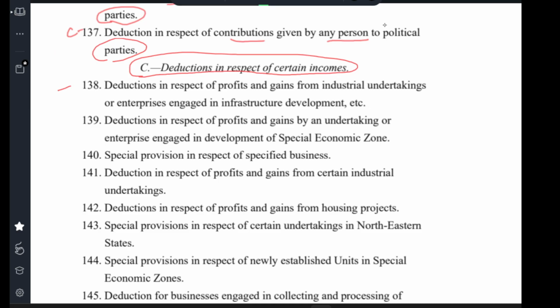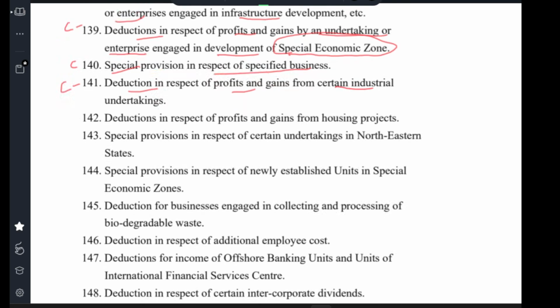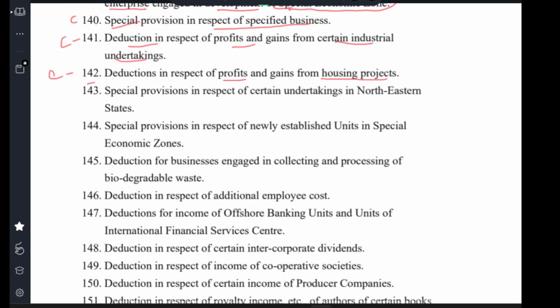Clause 138 Deduction in respect of profit and gains from industrial undertaking or enterprise engaged in infrastructure development. Clause 139 Deduction in respect of profit and gain by undertaking or enterprise engaged in development of special economic zone. Clause 140 Special provision in respect of specific business. Clause 141 Deduction in respect of profit and gain from certain industrial undertaking. Clause 142 Deduction in respect of profit and gain from housing project.